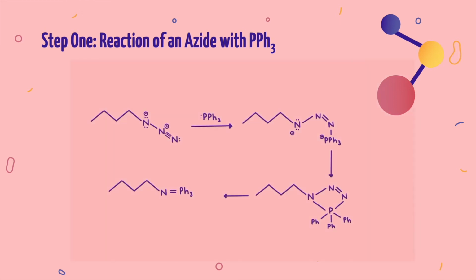First, we see that the phosphorus on our triphenylphosphine has a lone pair. This molecule is going to act as a nucleophile and attack the electrophilic nitrogen on the terminal end of the azide, breaking the nitrogen-nitrogen triple bond and attaching itself to the terminal end of our azo compound.